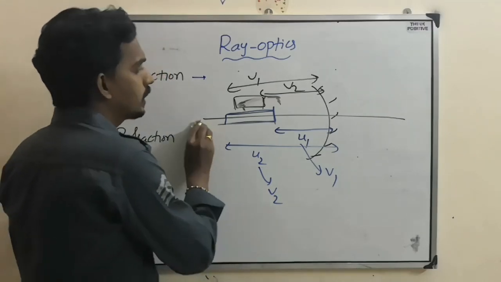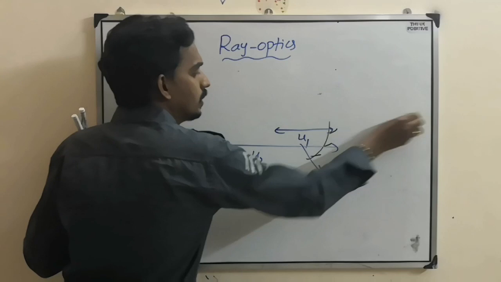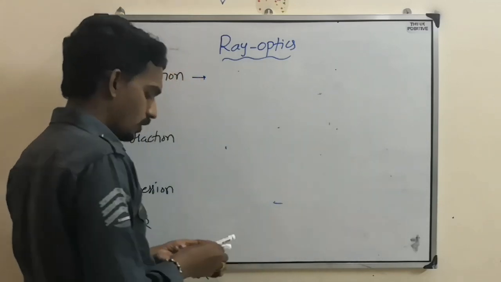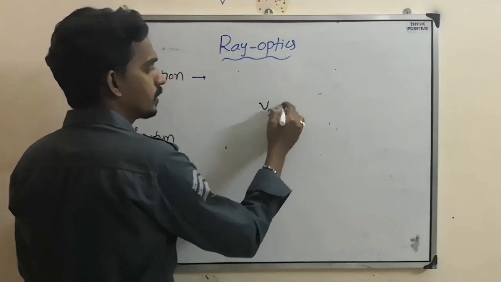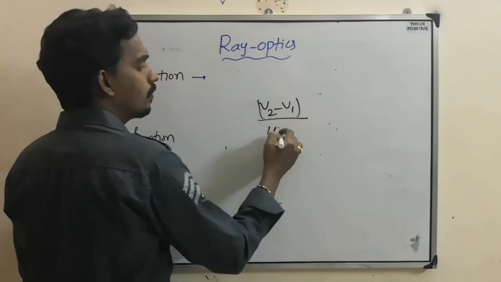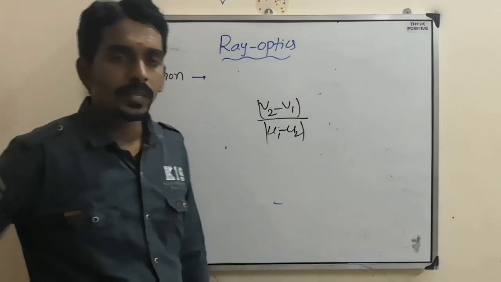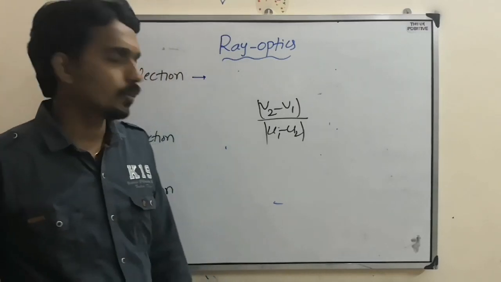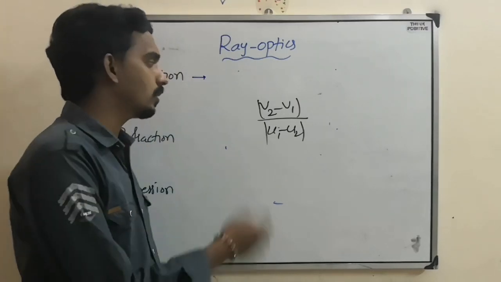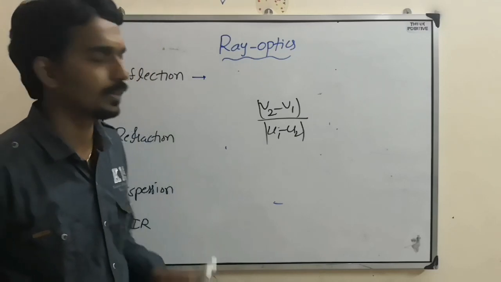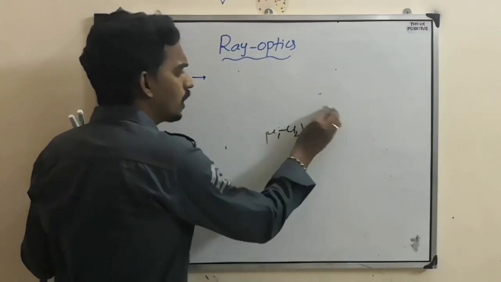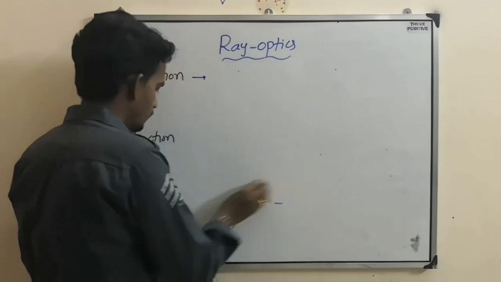Then you will get the length of the image. Then the ratio of length of image by length of object is called longitudinal magnification. So one is lateral magnification, another one is longitudinal magnification. So that is the mirror case.